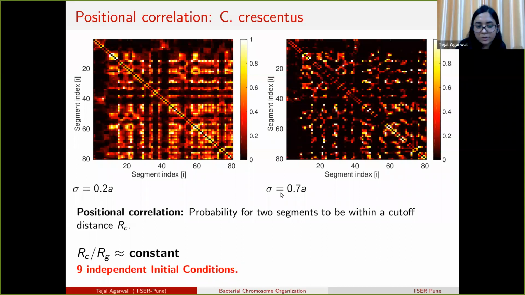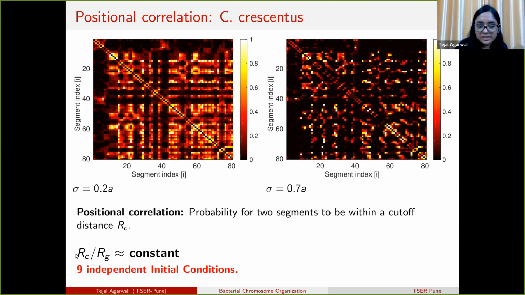While calculating the positional correlation, we do not take a fixed value of RC, because as we increase the diameter, the Rg value also increases because the excluded volume increases and the polymer swells.